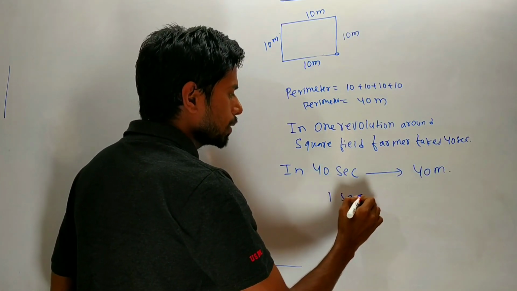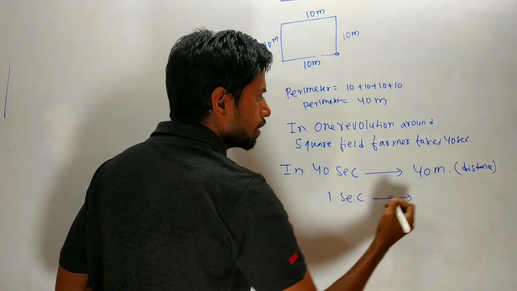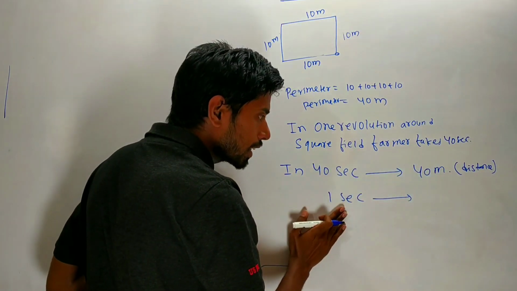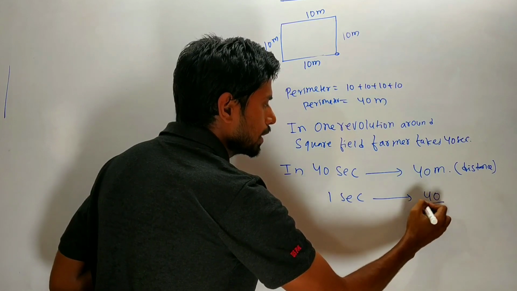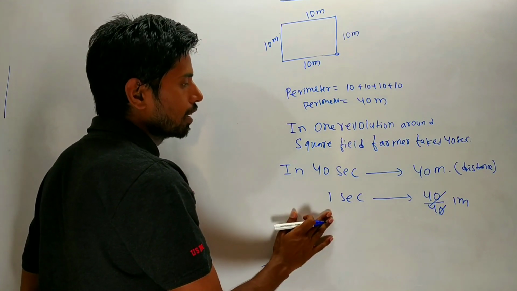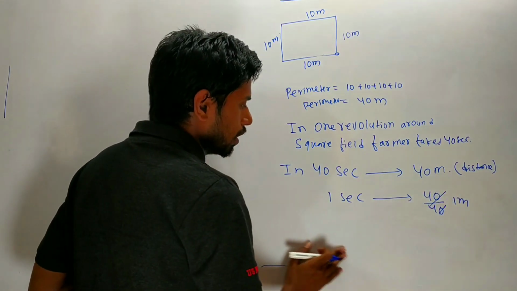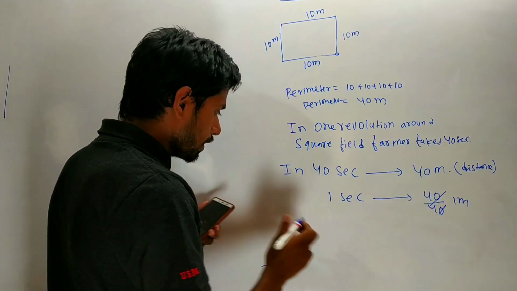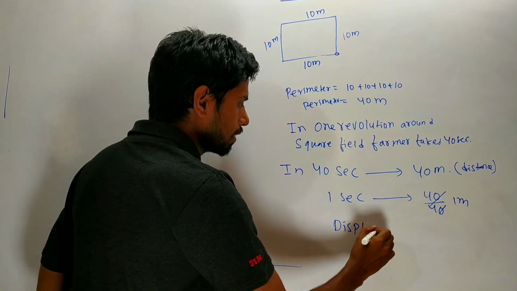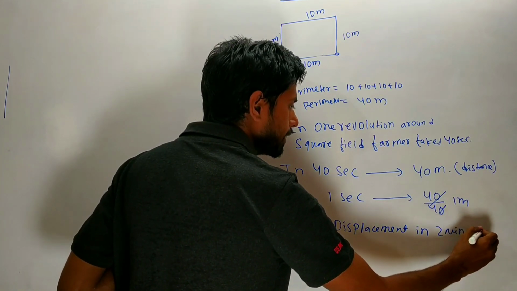So in 1 second, how much distance does the farmer cover? In 40 seconds, the farmer covers a distance of 40 meter. In 1 second, the farmer covers a distance of 40 divided by 40, that is 1 meter. So in the question, you have to find the displacement in 2 minute 20 second.